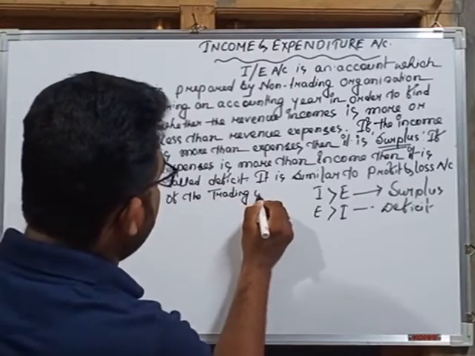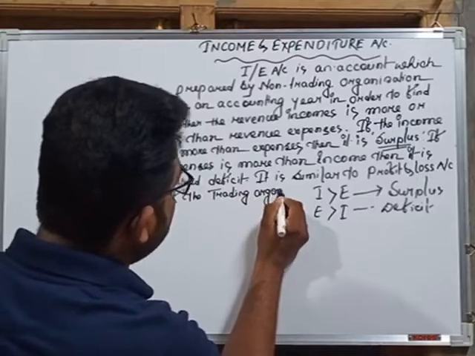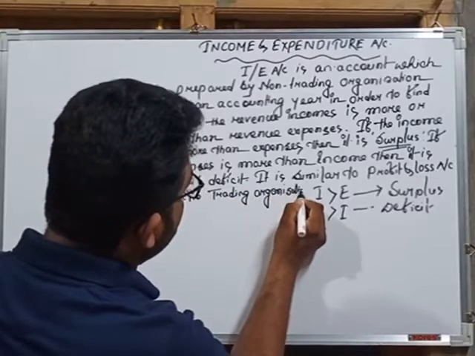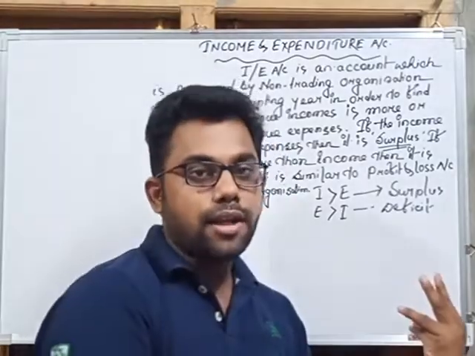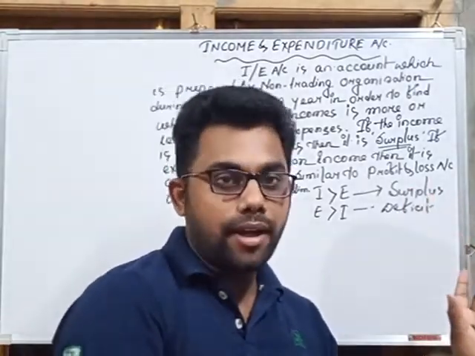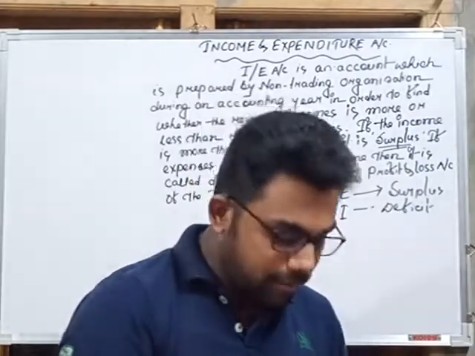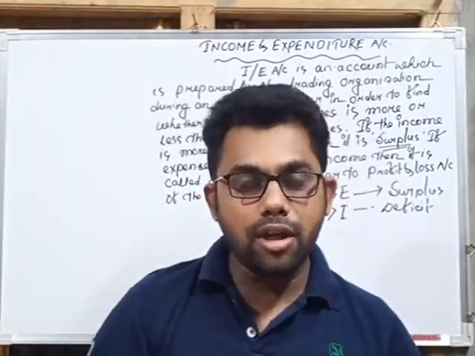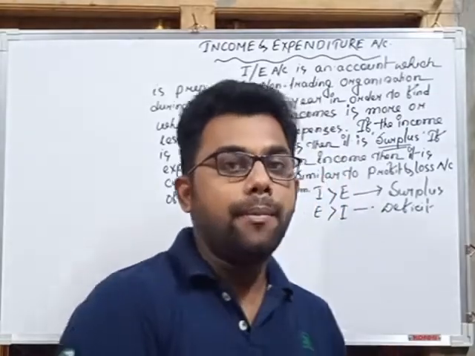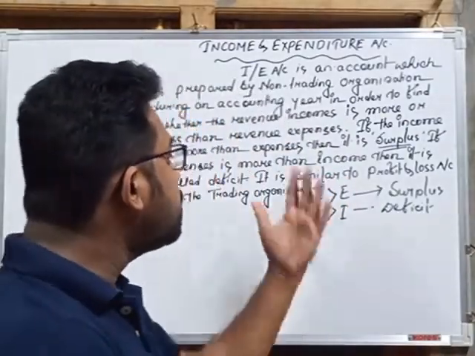It is like the profit and loss account made by the trading organization, but we cannot prepare a profit and loss account in non-trading organizations, so they prepare the same account by a different name, which is called the income and expenditure account. So what is the income and expenditure account?